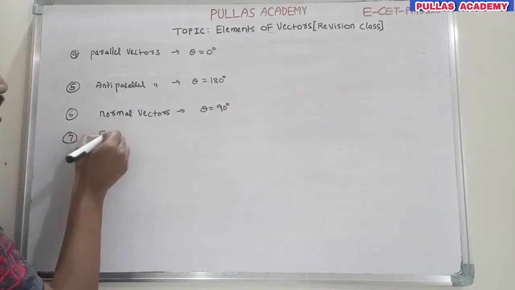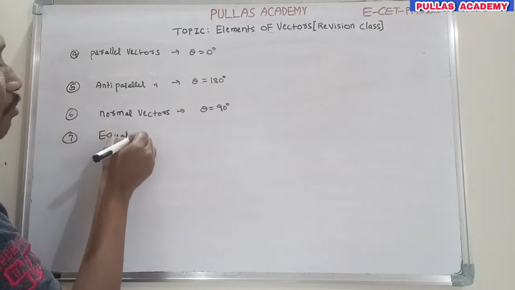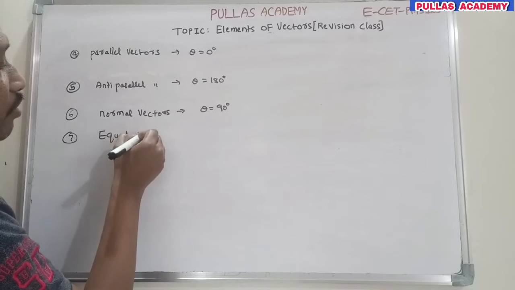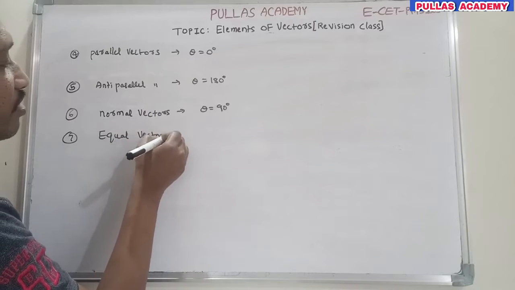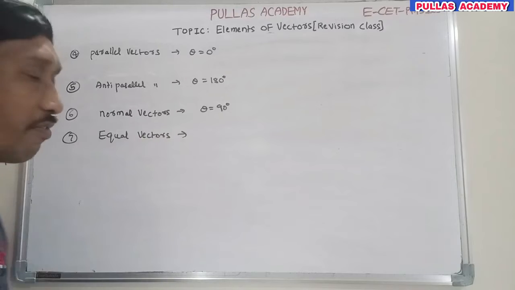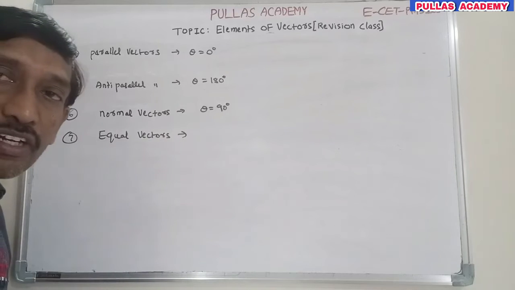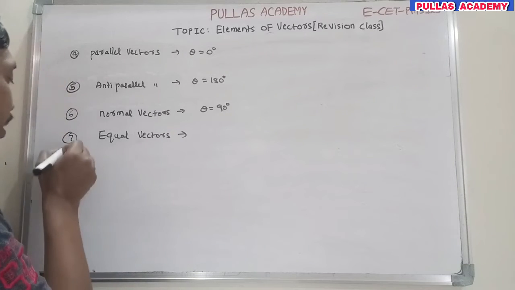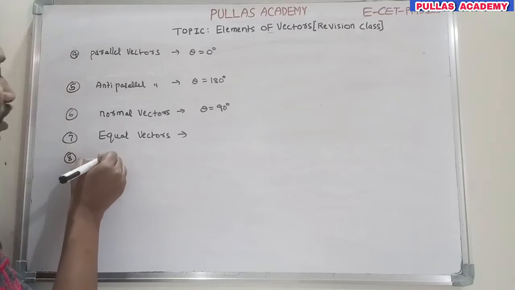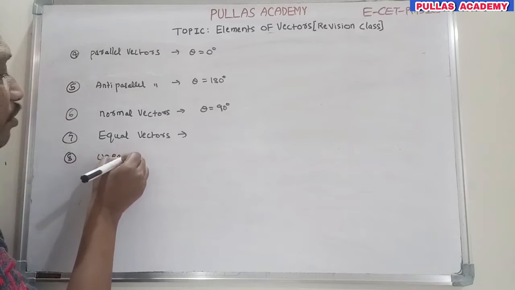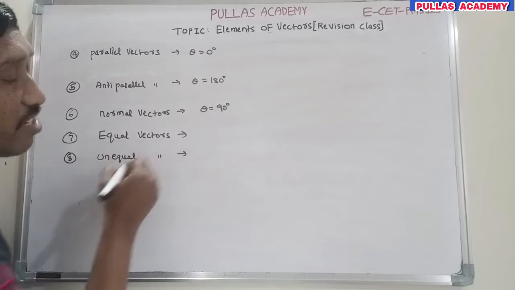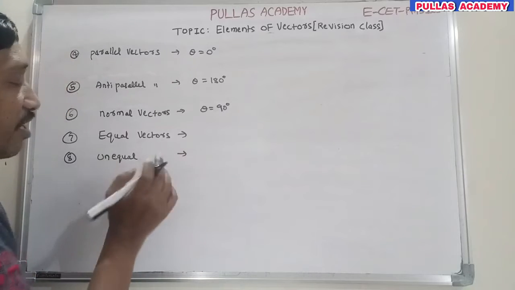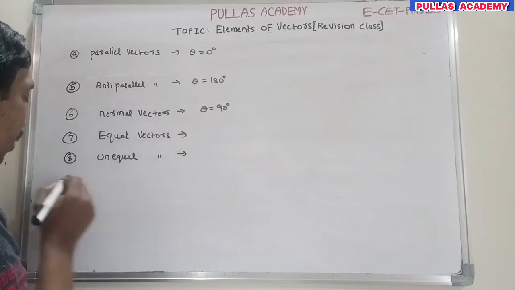Okay now, one more: equal vectors. Equal vectors means the magnitude and direction of the two vectors is the same, for the same quantity. Next, unequal vectors: if the magnitude or direction is not the same, if anything is not equal, those are unequal vectors.